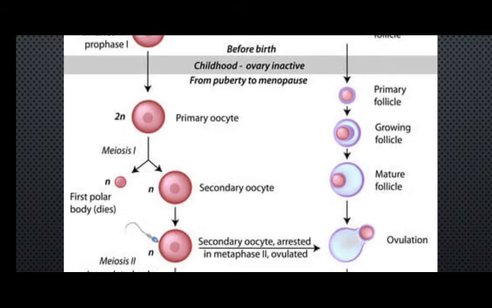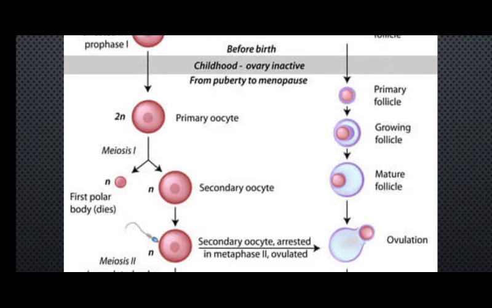But in oogenesis, an unequal division takes place, and that inequality produces a secondary oocyte, which is the main cell that has a haploid nucleus and the entire cellular matrix and every component present.